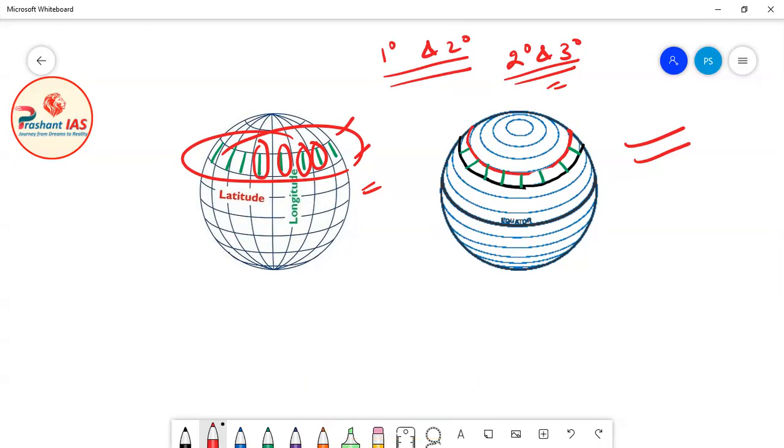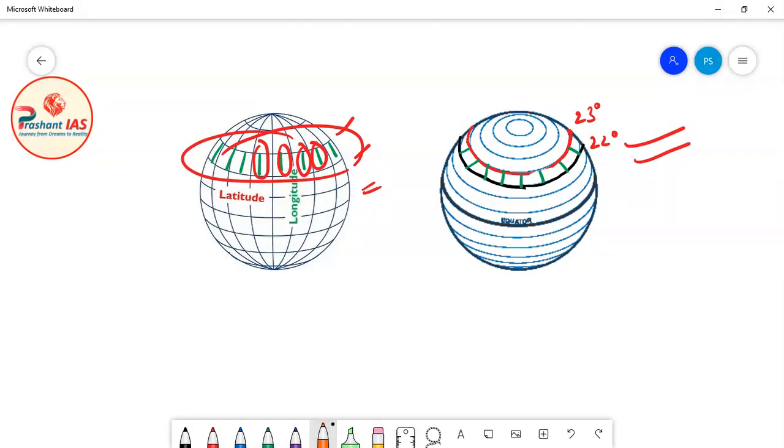But here I am not explaining this. I just want to explain that if there are two given latitudes, for example, let's suppose this is 22 degree latitude and this is 23 degree latitude. I am just taking hypothetical numbers, not based on calculation. Then the distance between these two latitudes will be the same at this point, at this point, and across all the points. So the distance between two latitudes always remains the same.